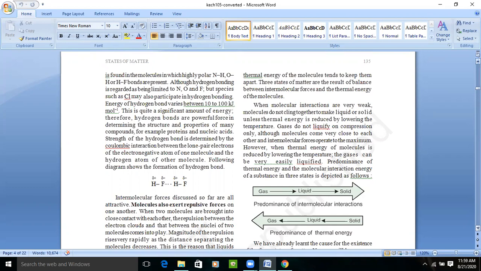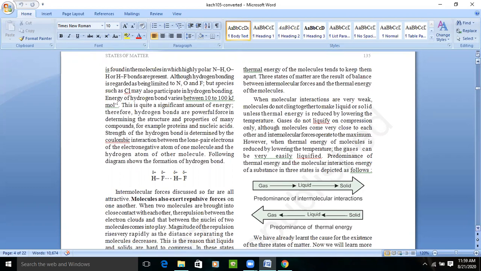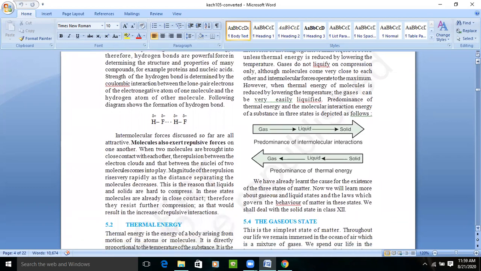If we say that matter exists in different forms, that is due to the thermal energy and the intermolecular force. When the molecular interaction is weak, it means that the molecules or atoms are apart from each other, and that is the gaseous state. If the intermolecular force is strong and the thermal energy is lower, then the liquid state exists. And in the third state, what will happen? The intermolecular force is the strongest and the thermal energy is least, then it is solid.